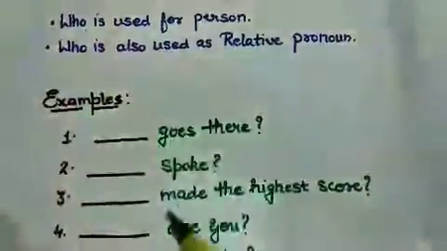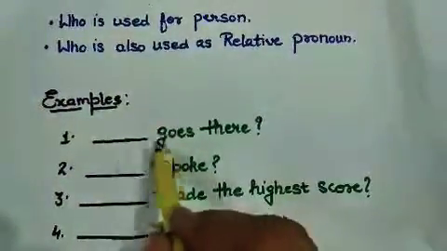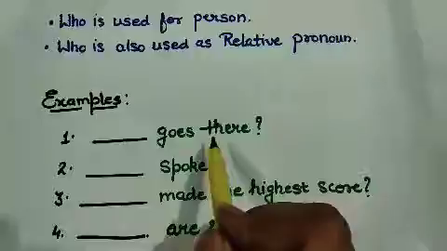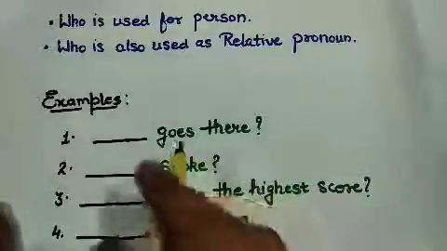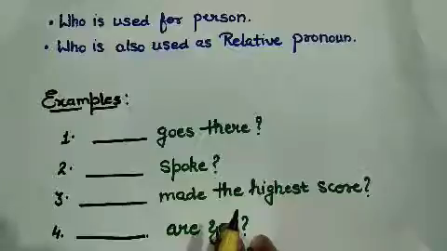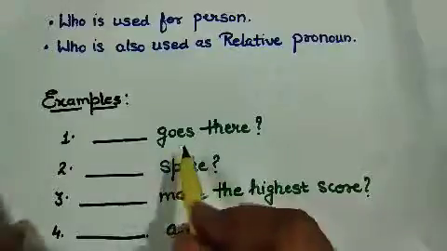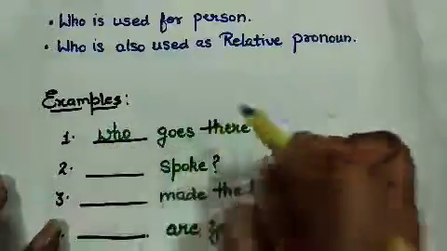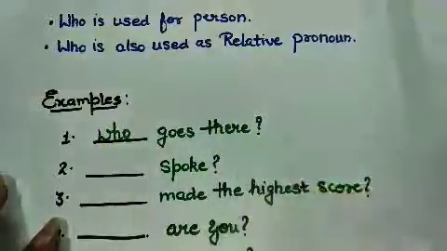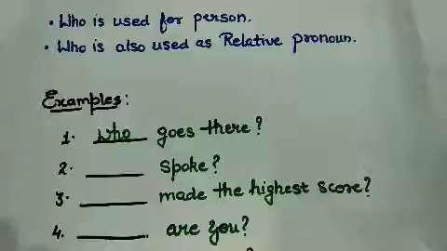Let us see an example. Dash goes there. Any person or any living being is a possibility, so I write who goes there.